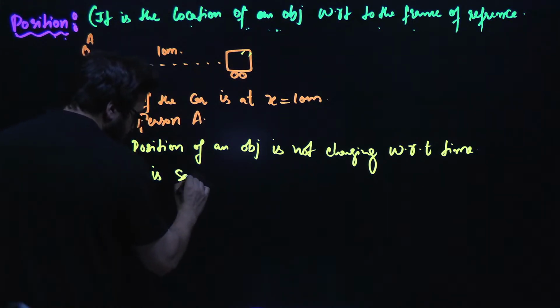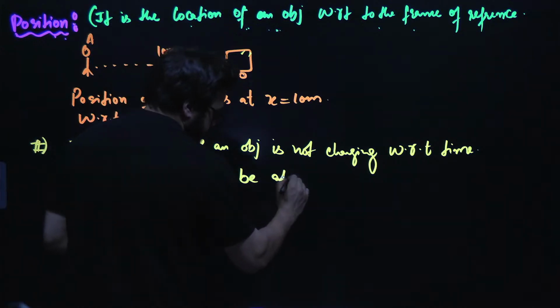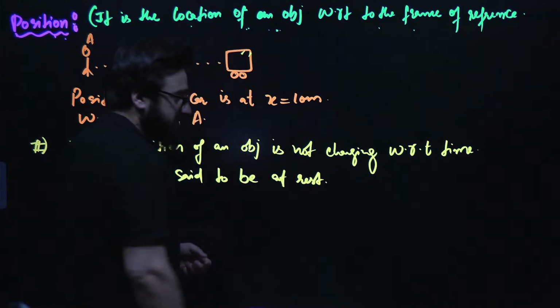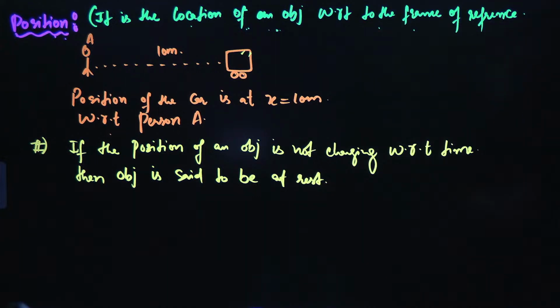In that case, object is said to be at rest.